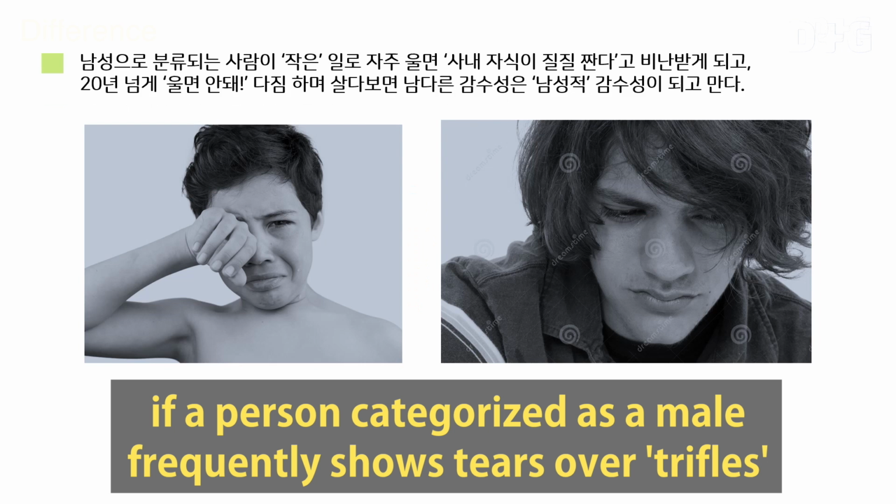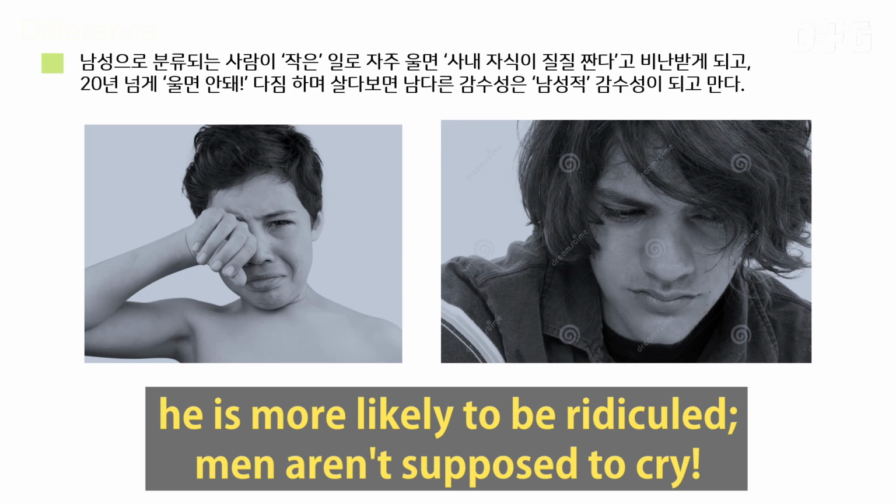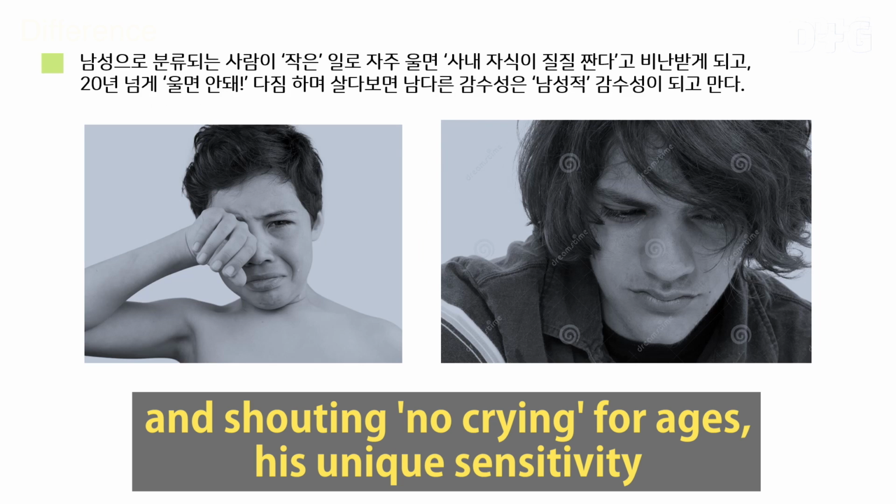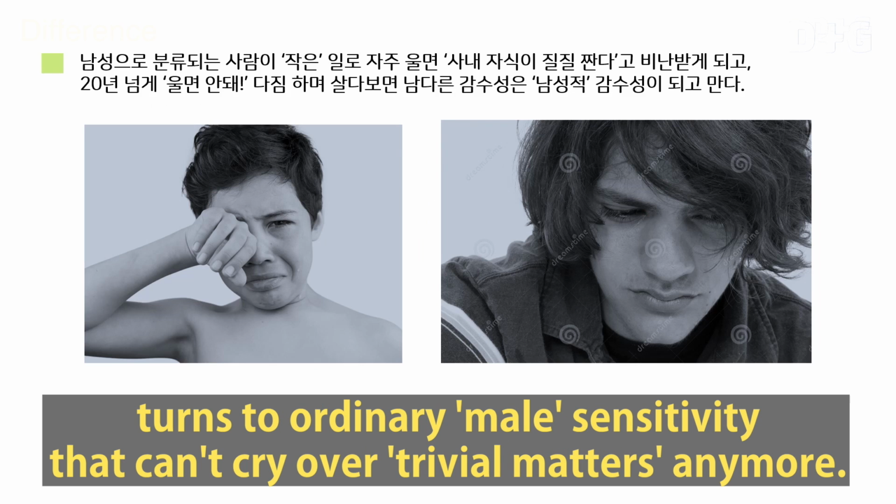Based on this way of classification, if a person categorized as a male frequently shows tears over trifles, he is more likely to be ridiculed. Men aren't supposed to cry, so after promising himself not to cry and shouting "no crying" for ages, his unique sensitivity turns to an ordinary male sensitivity that can't cry over trivial matters anymore.